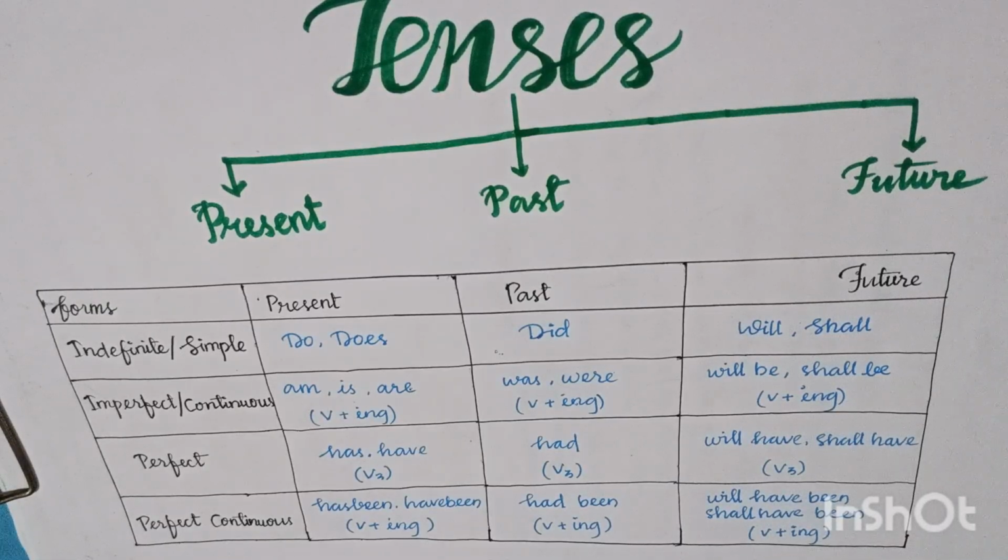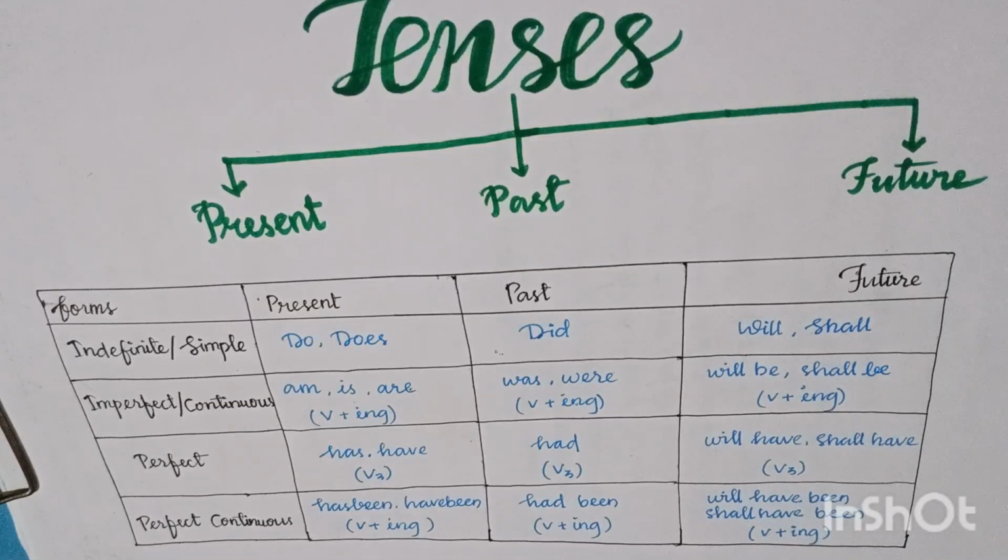So the earlier action is in past perfect and the later action is in past simple. Similarly, the second point: verbs like hope, expect, think, intend, mean, want, suppose denote unfulfilled past hope and expectation. In those cases, we use past perfect. For example, they had hoped that they would reach the place by evening. Past perfect is used because the verb hope is used in that case.